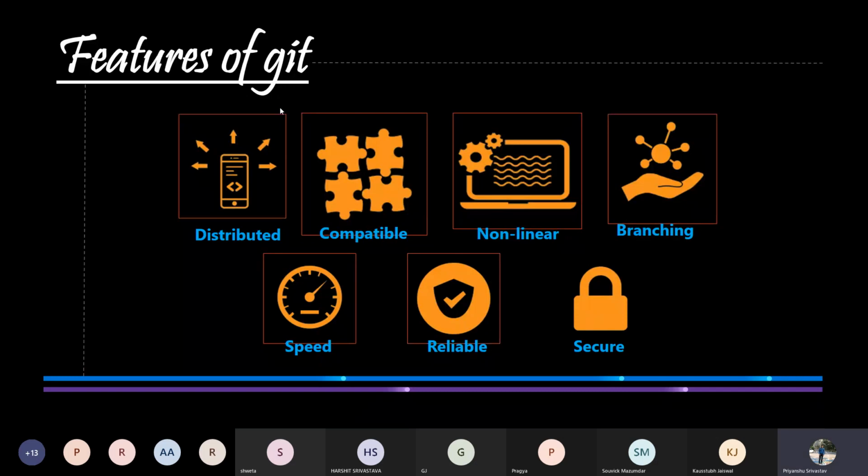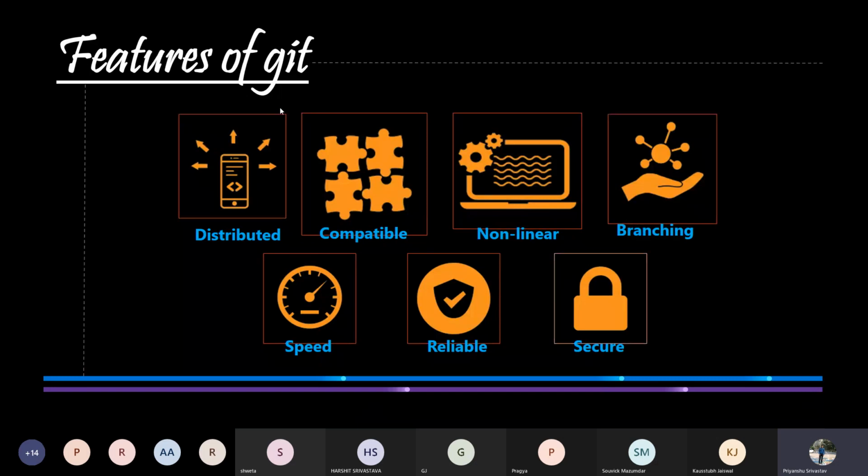The next feature of Git is reliability. Since every contributor has their own local copy of data, in events of crisis like system failure, disk corruption, or loss of files by any means, the lost data can be easily recovered from the local repositories. So there is no need to worry about lost data.